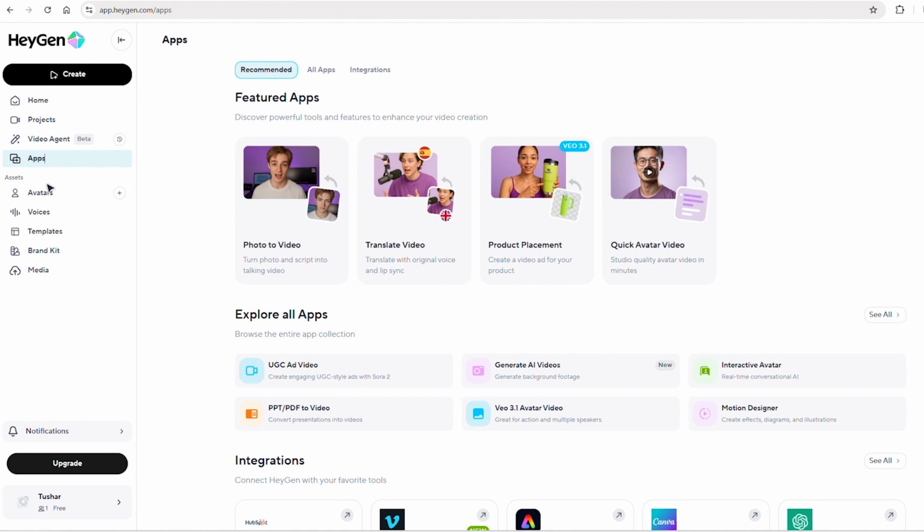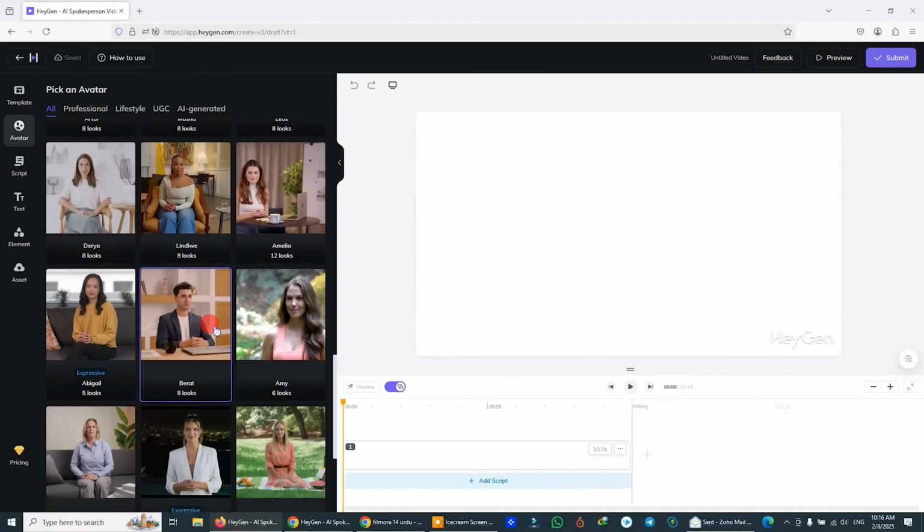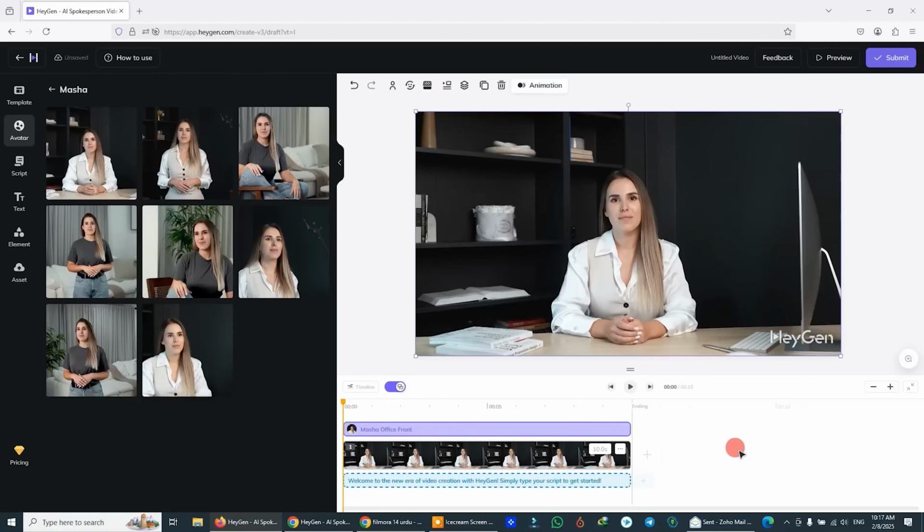Since you now have access to the tools necessary to create compelling material without revealing your face, you can do everything from setting up your account to exporting your video.